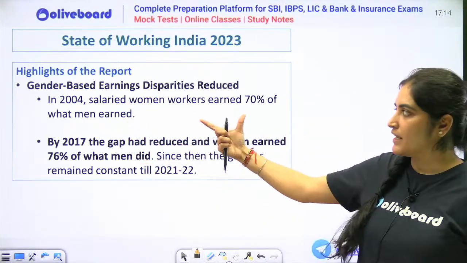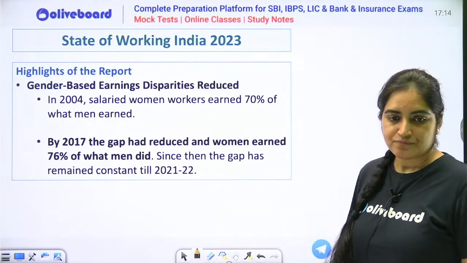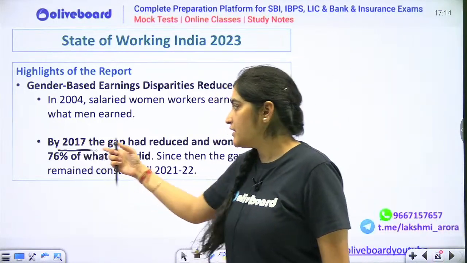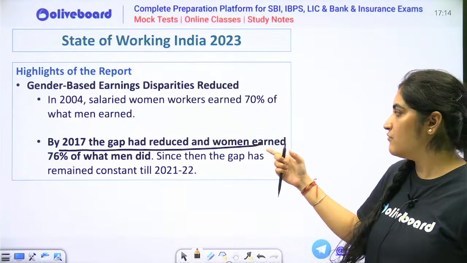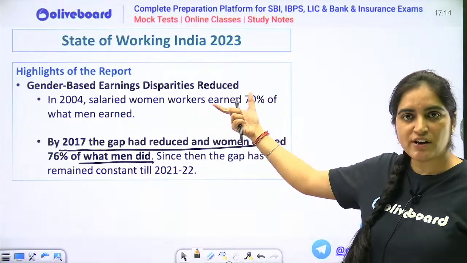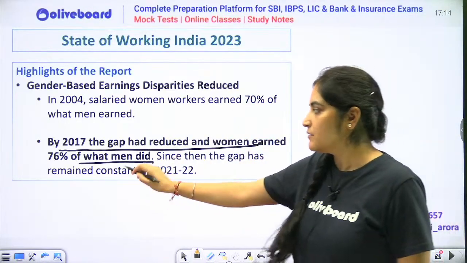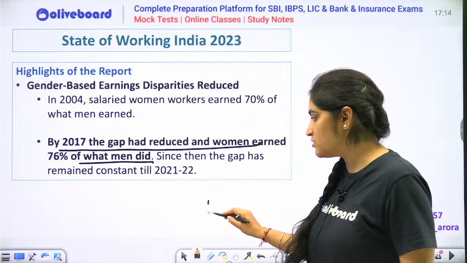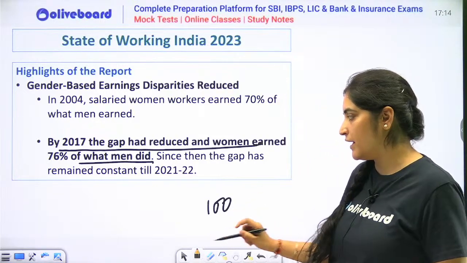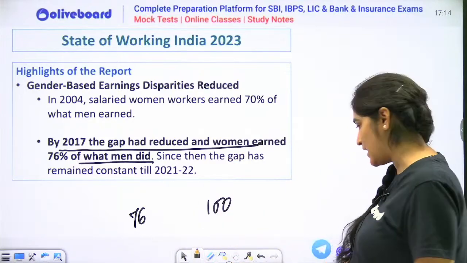This report says that there is gender-based disparities. We already know there is. By 2017, the gap had reduced and women earned 76% of what men did. There were more disparities earlier, but abhi disparities थोड़ी सी कम हुई है, but still they are. Because if I suppose men are earning 100 per day, then women are just getting 76 rupees per day. That is what this report highlights.